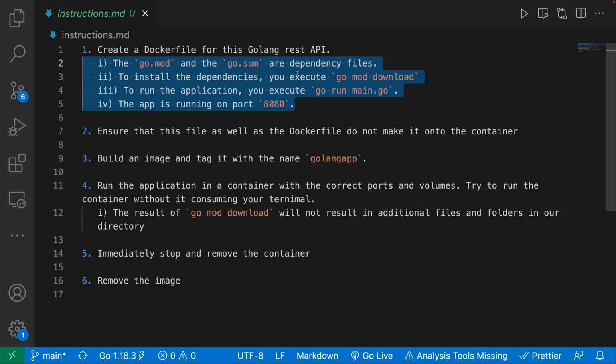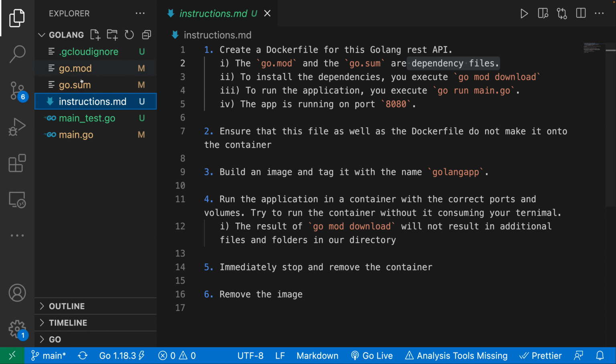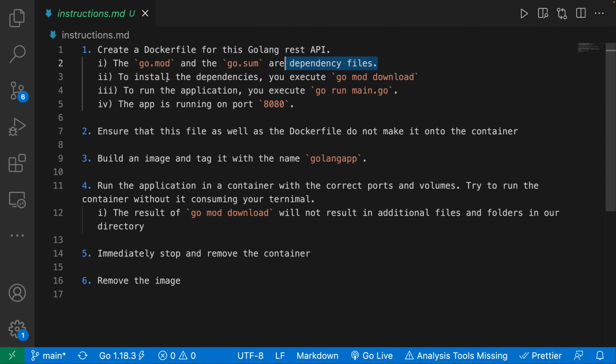So this really is all the information that you need in order to Dockerize this app. The first thing is the go.mod and the go.sum. They are dependency files, so they're very similar to the package.json that we had in the last section. Now, in order to install the dependencies, you run go mod download. So that is what you execute. In the last video, we ran npm install, and that installed all the dependencies in the package.json. So that is the equivalent.